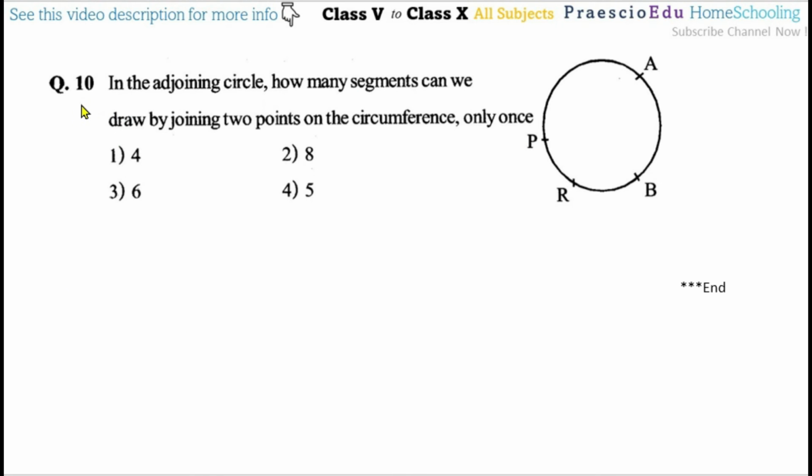Now, question number 10. In an adjoining circle, how many segments can be drawn by joining 2 points on the circumference only once? So from this one, how many segments? A to P, A to R, A to Q, there are 4 points, and from every point we can draw to only 3 other points. So in this way, total 4 points means 4 minus 1 is equal to 3, and 3 is a triangular number. To find out, 1 plus 2 plus 3, which is 6. So 6, option number 3 is the correct one.